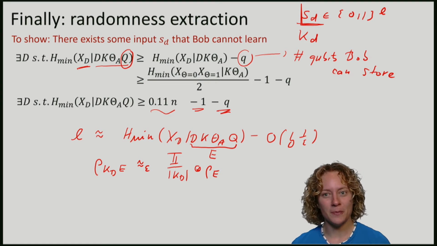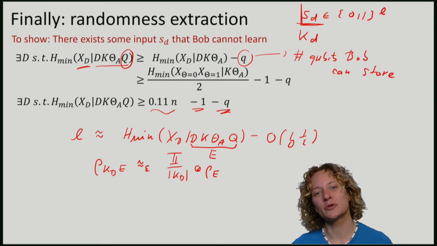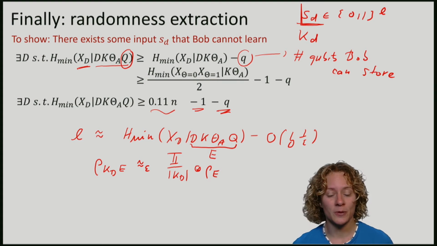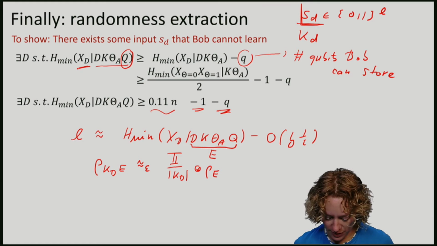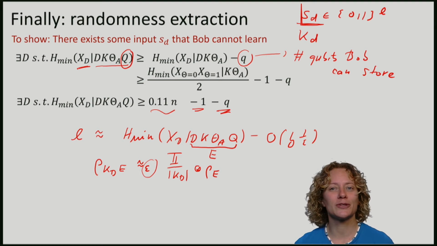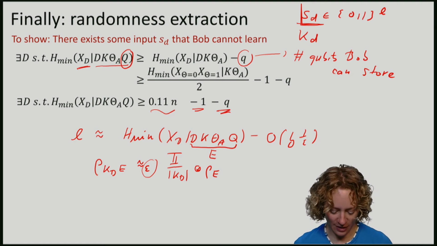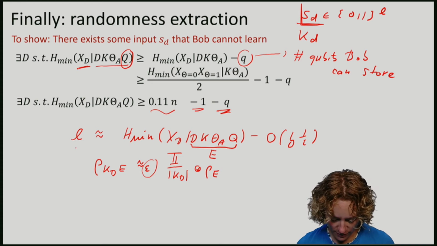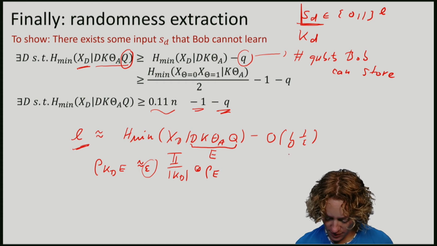So if we assume that Bob never has more than q qubits of quantum storage, and we want security with some parameter epsilon, then we can now solve for n in order to find out how many qubits we need to send. So this is fixed by my desired accuracy.